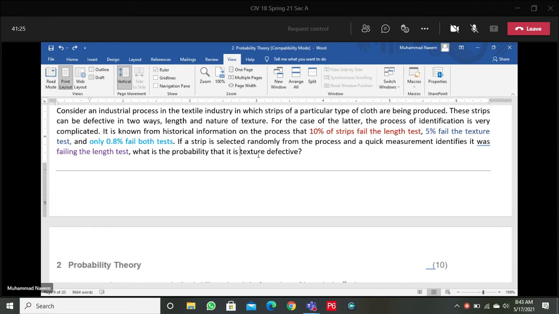If and then situation we have here. So obviously this is a conditional sentence with reference to the probability. This is showing a conditional probability. The event in which the strip fails the length test is performed first, and then we find the probability that the strip is failing the texture test.